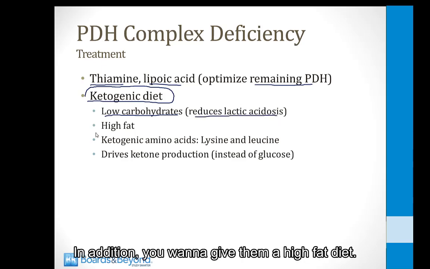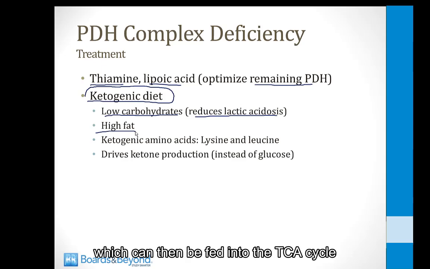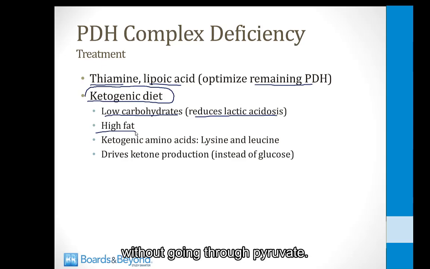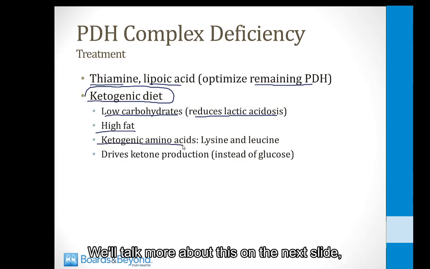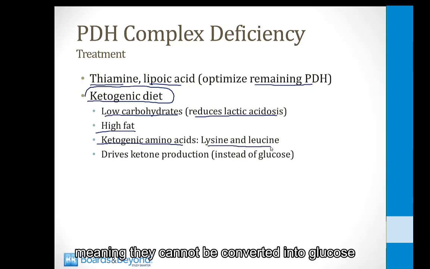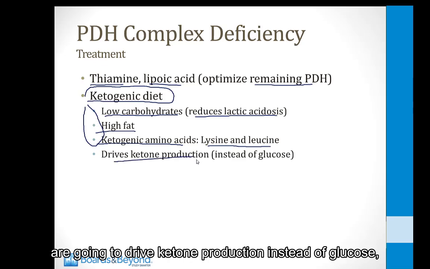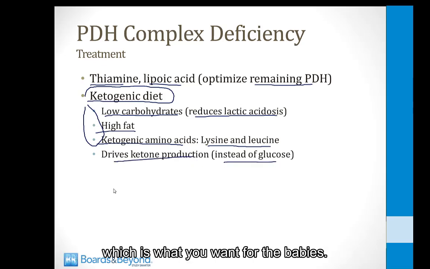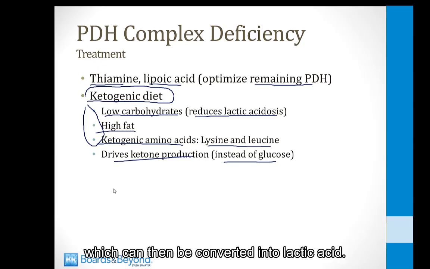In addition, you want to give them a high fat diet. Fats can be converted into acetyl-CoA, which can then be fed into the TCA cycle without going through pyruvate. You also want to give them ketogenic amino acids. We'll talk more about this on the next slide, but lysine and leucine are called ketogenic amino acids, meaning they cannot be converted into glucose via gluconeogenesis, and therefore they can't worsen the lactic acidosis. And all of these things here are going to drive ketone production instead of glucose, which is what you want for the babies. You don't want to create glucose and pyruvate, which can then be converted into lactic acid.